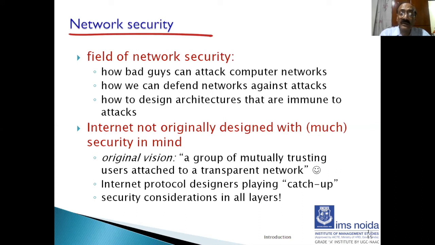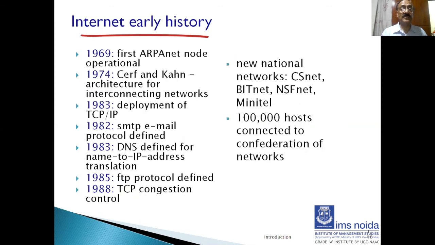And then the internet was not originally designed with much security in mind. Initially, we only wanted to transfer a packet from one place to the other. So the security was not really required because they were mutually trusting users who were transferring data from one machine to the other. So because they were mutually trusting, security was not originally designed into the internet. But now we are using the internet for a lot of other purposes. So we need to put security into place.